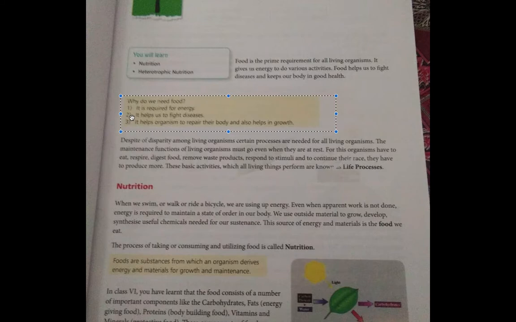The second point states that it helps us to fight diseases. We have often seen people who do not eat properly fall sick because they are weak. So food helps us to maintain our health and fight diseases. In the third point, it states that it helps organisms to repair their body and also helps in growth. You have often heard your parents saying that if you eat properly, you will grow healthy and you will grow tall. So here it says the same, that if you eat properly, it will help you to grow.